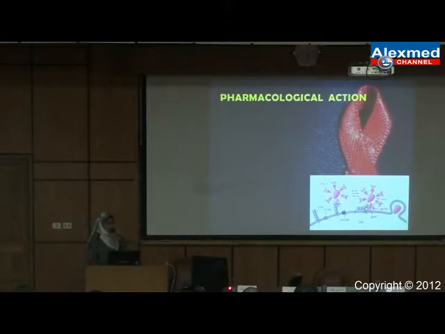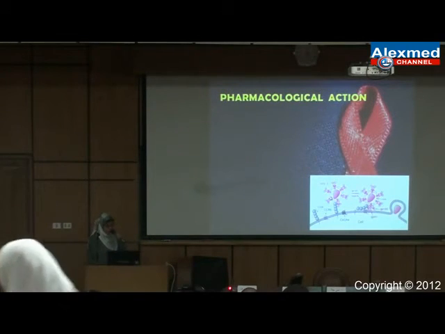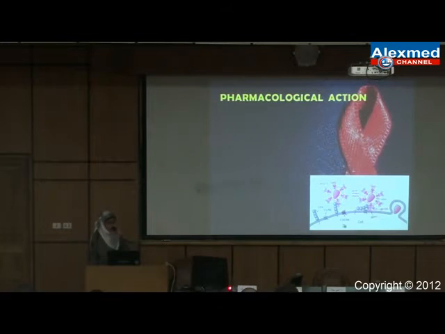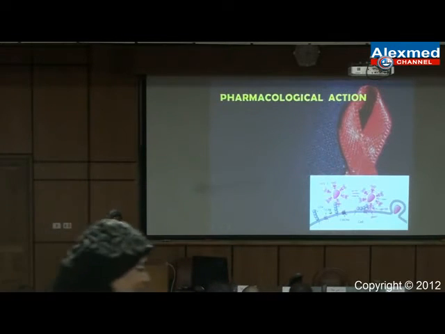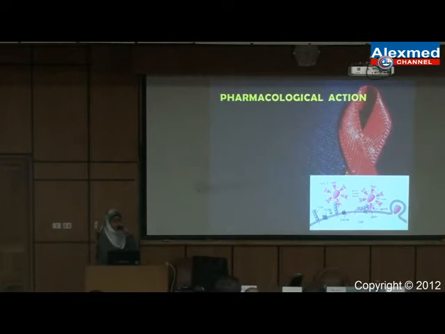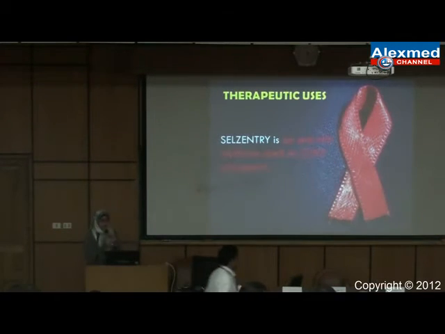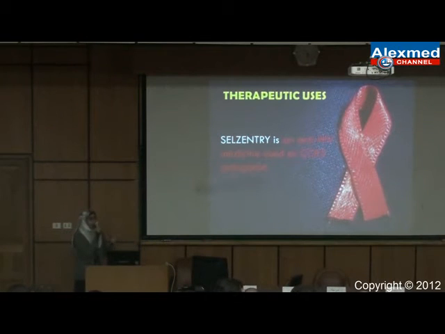Pharmacological action, as Jihad has explained, the HIV virus enters the cell through the CD4 receptors and other co-receptors. Here it is CCR5. So in the normal cell, the virus attaches to CD4 and the CCR5. When giving my drug, it will inhibit the CCR5 site. So the virus will not be able to attach to the co-receptor and finally will not be able to enter the cell.